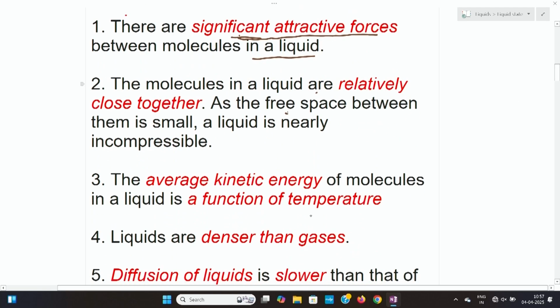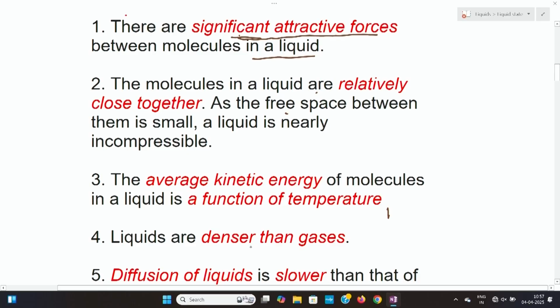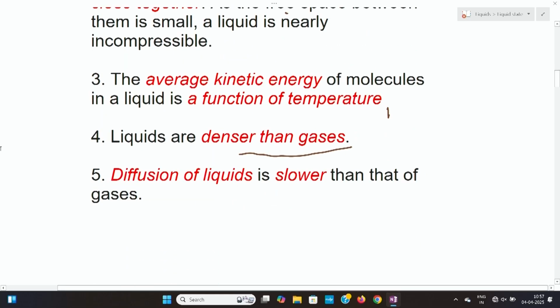The next thing is that the average kinetic energy of molecules in a liquid is a function of temperature. That means as the temperature increases, the kinetic energy of the liquid increases, and the movement of the molecules in the liquid increases. The fourth point we have already seen, that is liquids are denser than gases. Then the fifth point is that diffusion of liquids is slower than that of gases.